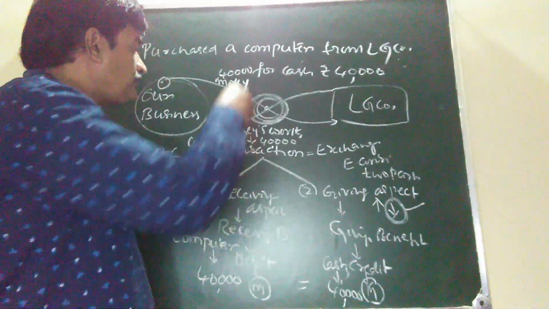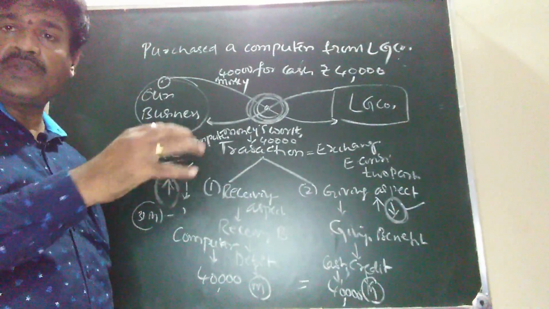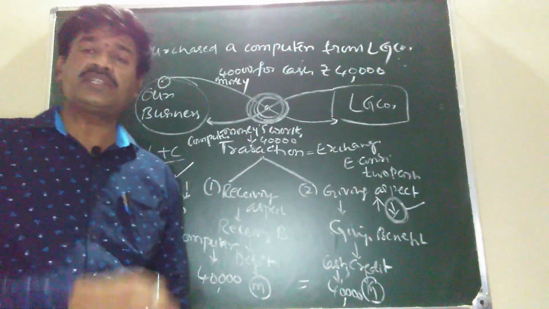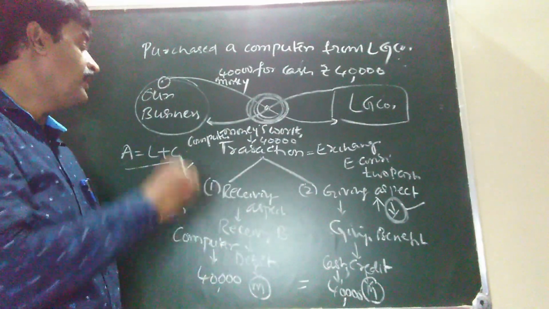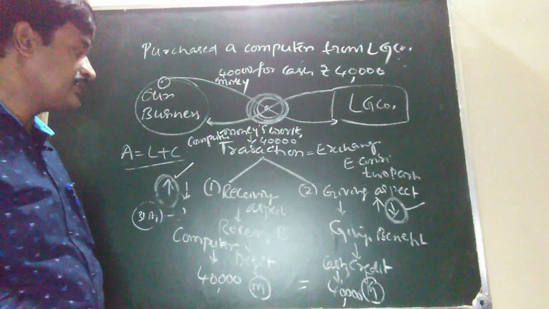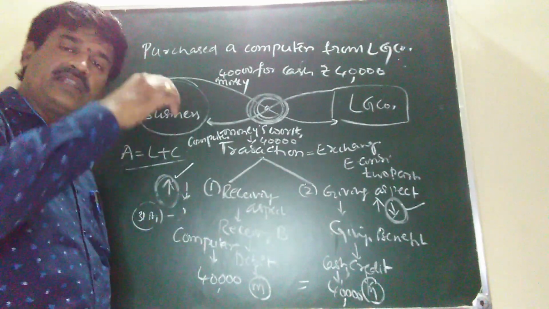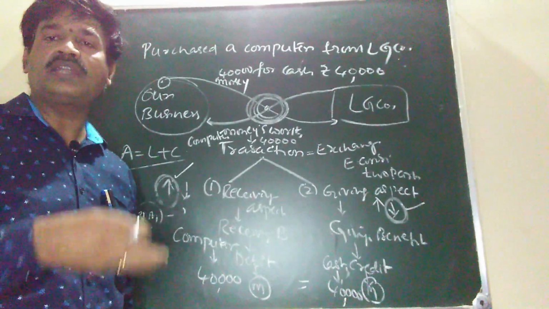Another important thing is that the Companies Act lays down a condition: all companies in India must follow the double entry system of accounting. So in simple terms, what is the double entry system? We record both aspects of a transaction at a time in the books of account by measuring them in terms of money.